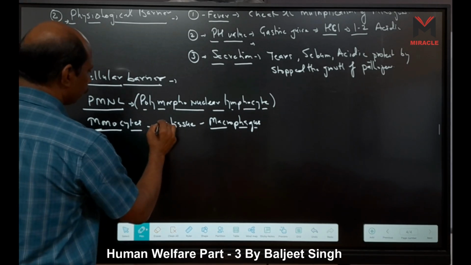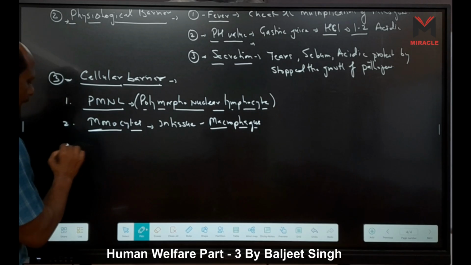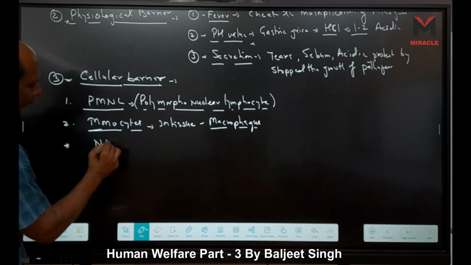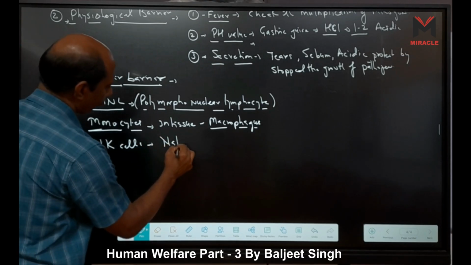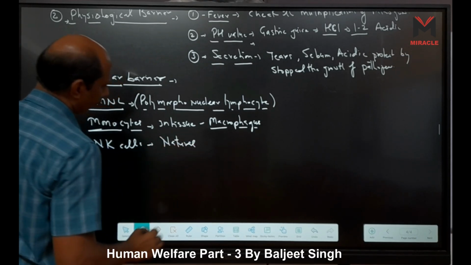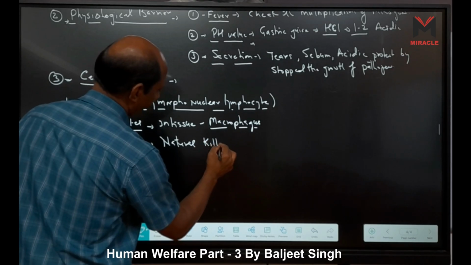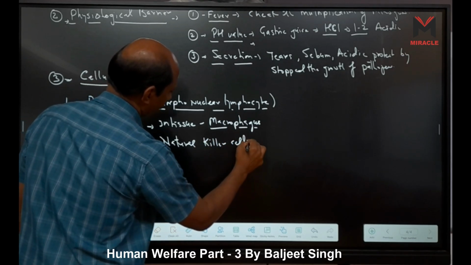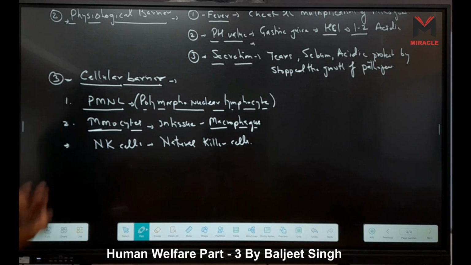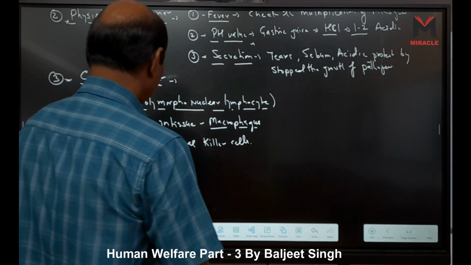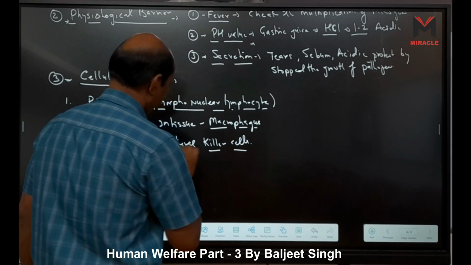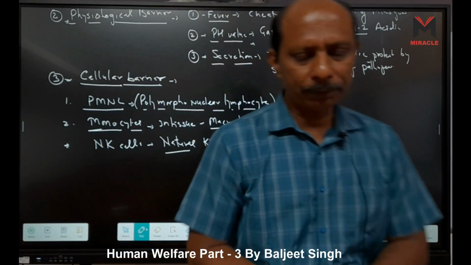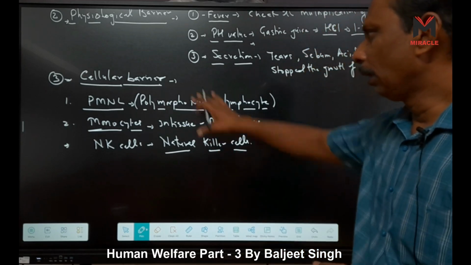In tissue. Third is our natural killer cells. NK cells means natural killer cells. These are lymphocytes, specific lymphocytes. These three types of cells are involved in cellular barriers.